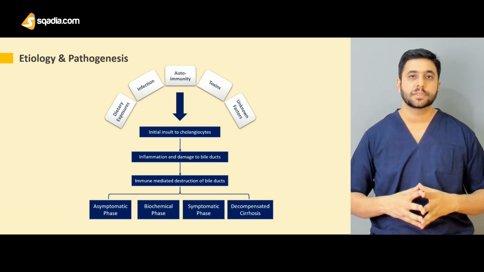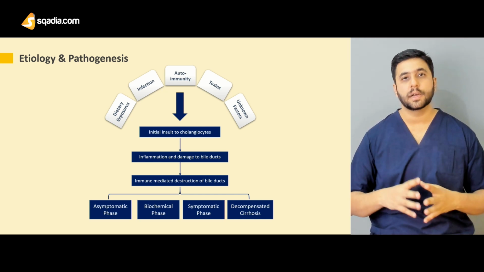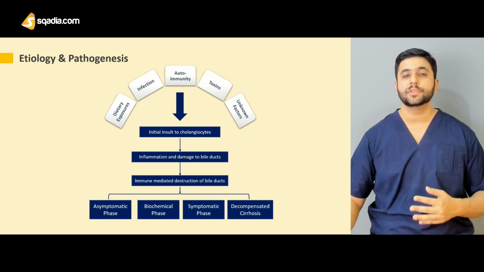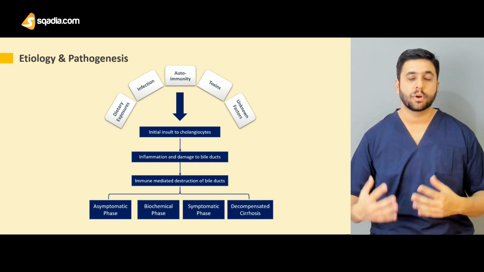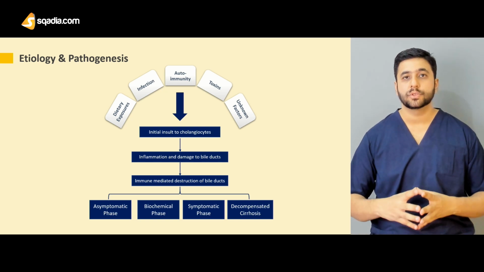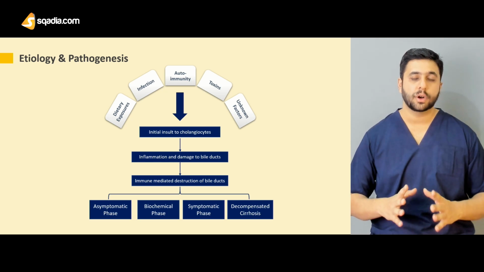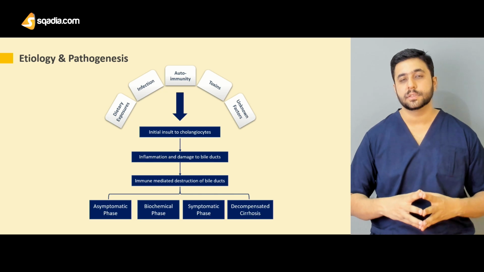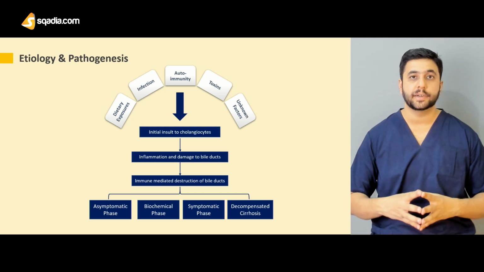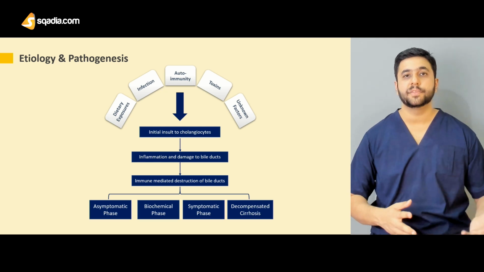And finally, if the disease is not well managed, if the strictures are not well managed, and if the patient does not have a liver transplantation, which is the only curative option, then they can eventually develop decompensated cirrhosis. All the signs and symptoms of cirrhosis can develop, which can eventually cause hepatocellular carcinoma as well. So this disease has a worse prognosis compared to other disorders because we do not have a definitive cure for it. We just try to manage the symptoms, and the only definitive cure is liver transplantation if done very early, because the disease can rapidly progress to liver failure and cirrhosis.